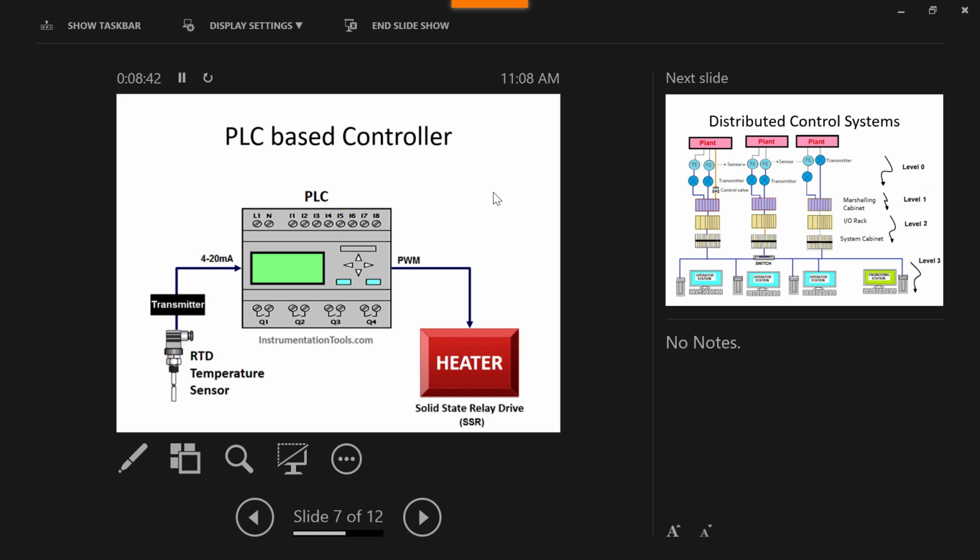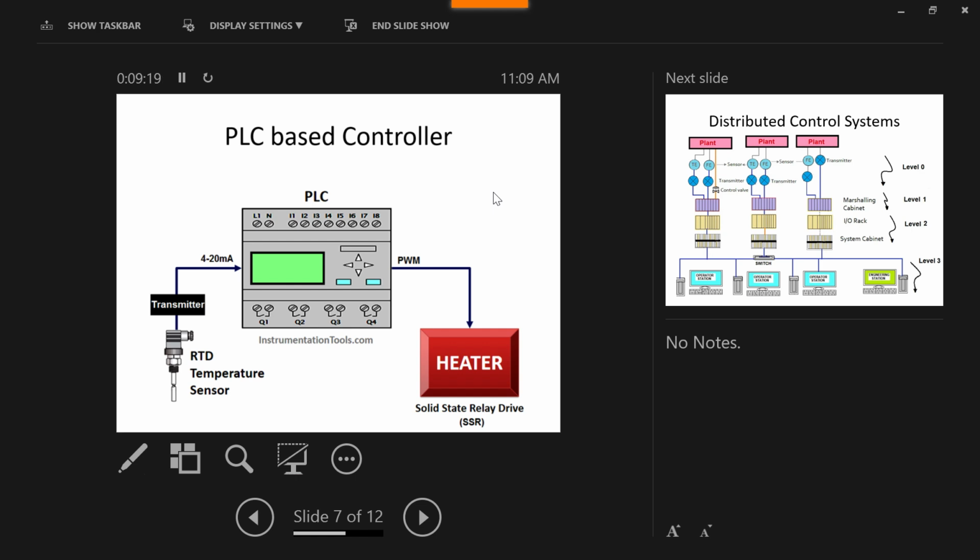Similarly, as I told you, we have to control the heater temperature. To change the heater temperature, you change the power, or we can say change the voltage. By changing the voltage, the heater power changes, and then the temperature changes. So you are trying to convert the digital command into analog, and that will be done by an external driver. So that's the thing. This is about the PLC.